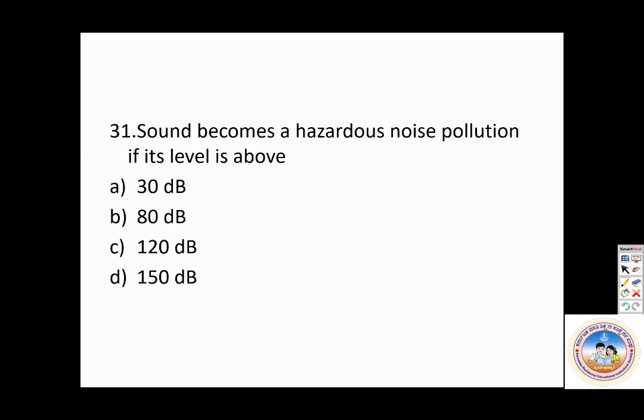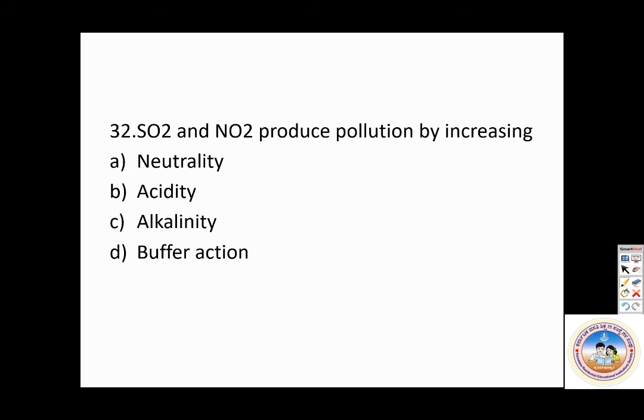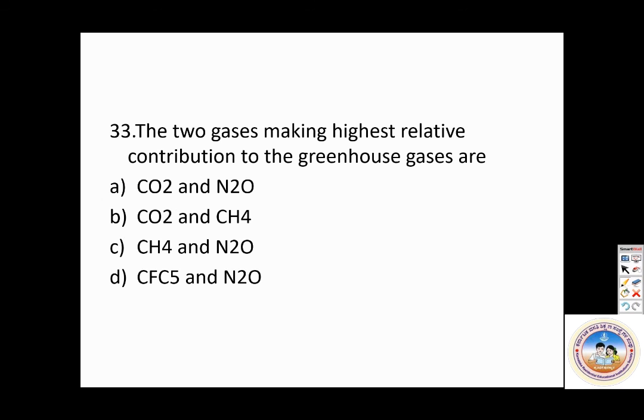Sound becomes hazardous noise pollution if the level is above. So above 80 decibels is considered as noise. Anything above 80 decibels is considered as noise according to the air pollution convention. The SO2 and NO2 produce pollution by increasing the acidity. Why? They bring about acid rain. Next, two gases making highest relative contribution to greenhouse gases are. Which are the two main gases? It is carbon dioxide and methane.